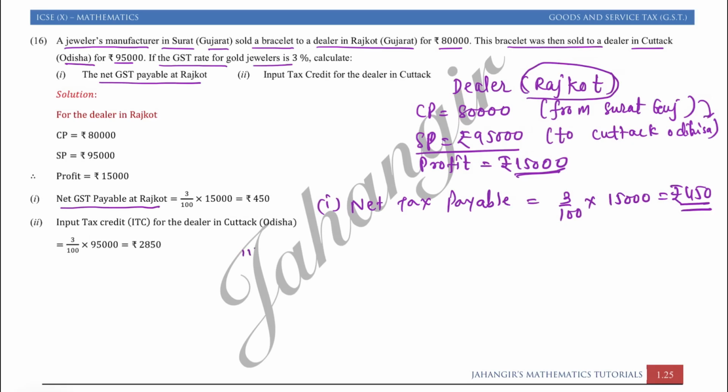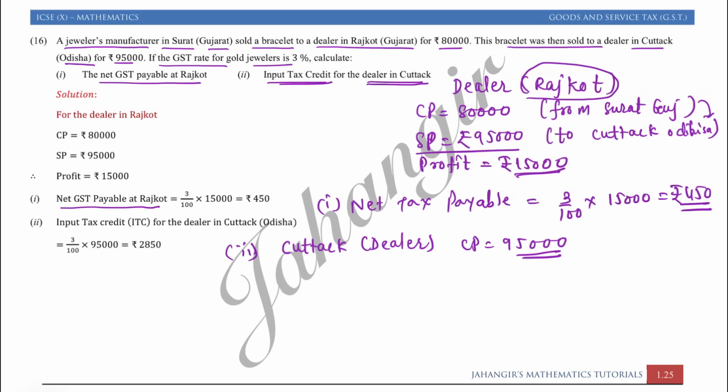Second, input tax credit for the dealer in Cuttack. तो कटक में dealer had bought it for rupees 95,000. So input tax credit is the input tax which the dealer pays on the purchase.